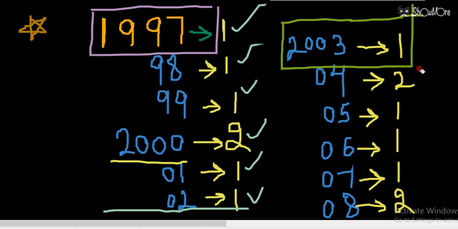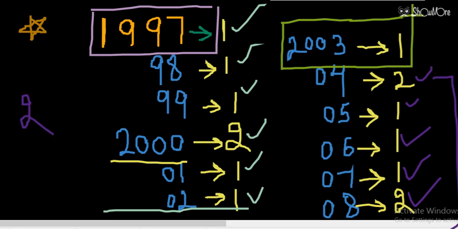So in this way you have to handle the question. Let's see one more point here. Then we have 2, 3, 3 plus 1, 4, 4 plus 1, 5, 5 plus 2, 7. So that means after 2008, this is again completing a week. So in the year 2009, the calendar of 1997 can be used again.